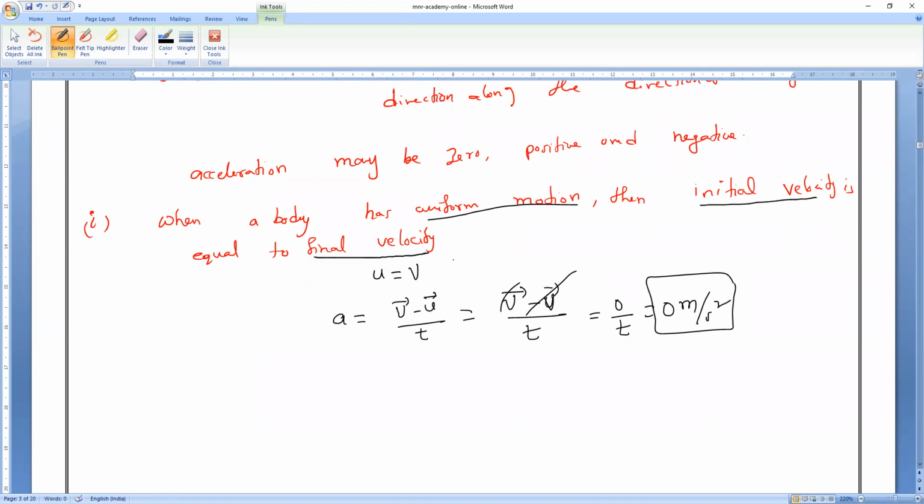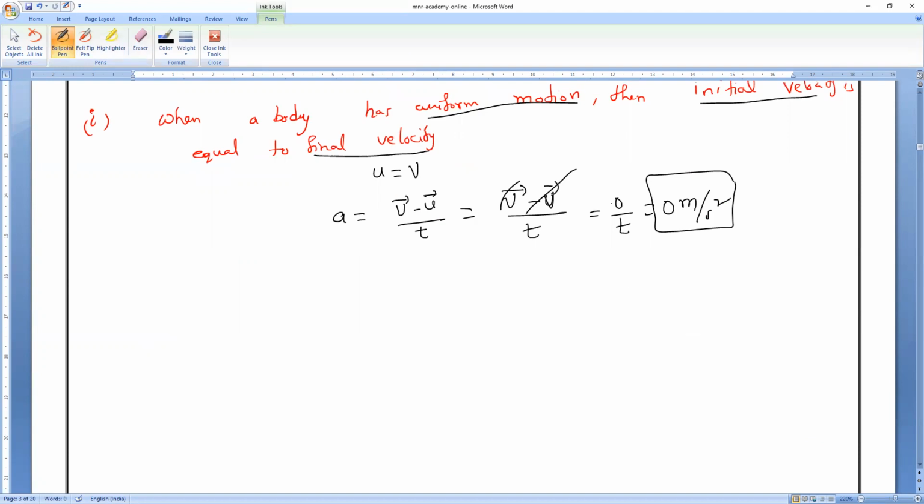I'm not clear. Can you explain again? Yes. So as we all know, uniform motion means body is covering equal distance in equal interval of time. Yes or no? Do you know it or not? Uniform motion means body is covering equal distance in equal interval of time.